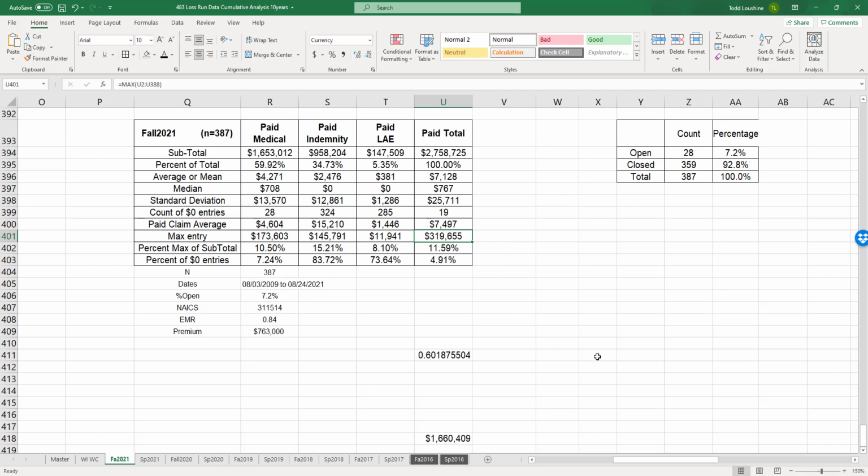So I'm going to wrap up this one right now. I'll be back in the next one with our data set, and we're going to do some outlier analysis. And then in the final video, we will get into the trend. That one will be a little bit longer because I'm going to do it both with and without outliers.